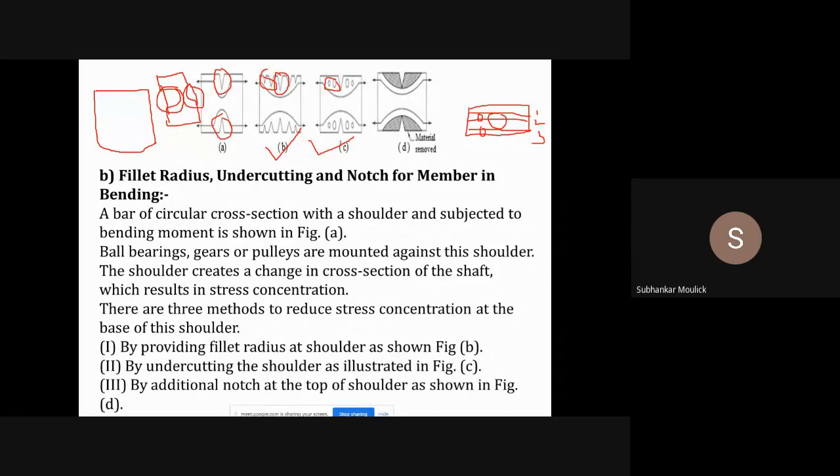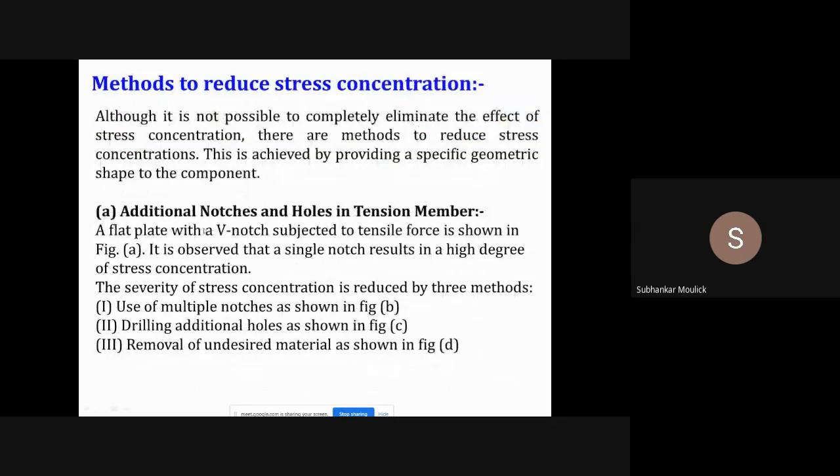But remember, all these additions you will be doing nearby areas of stress concentration, or you will remove the undesired material present in the component. So this is the first way by which you can reduce the effect of stress concentration if any component is subjected to tensile loading or compressive loading.